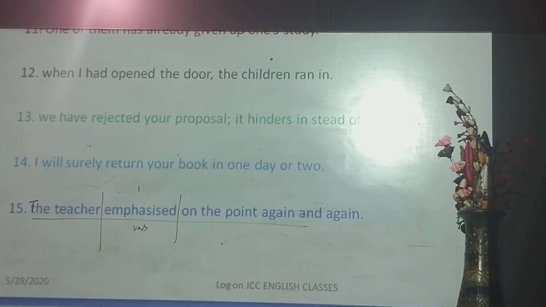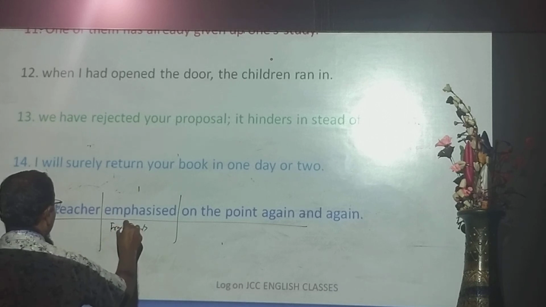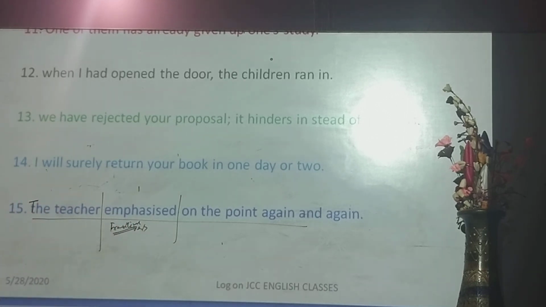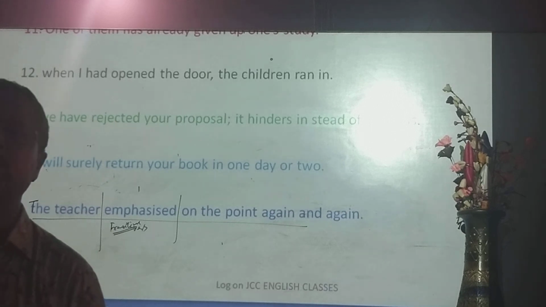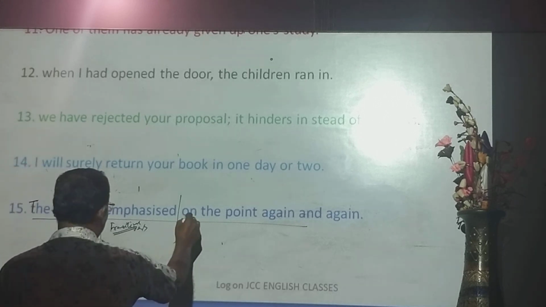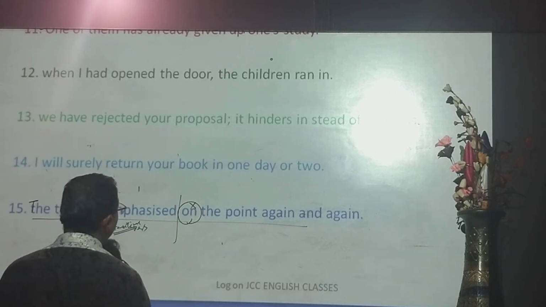Look here, the teacher emphasized on the point again and again. Emphasize is a transitive verb. A transitive verb is directly followed by an object, not a preposition. Look here, on should be deleted.